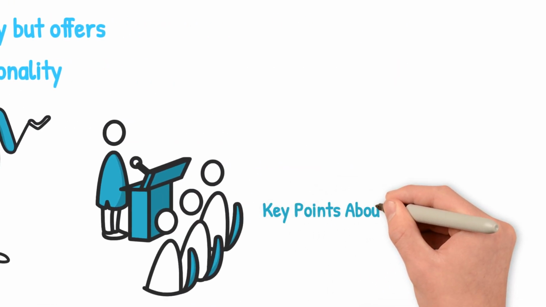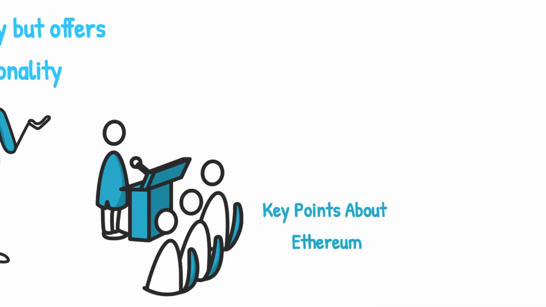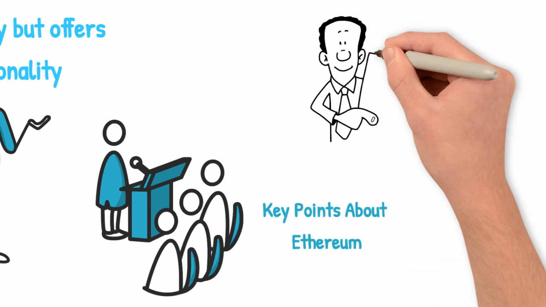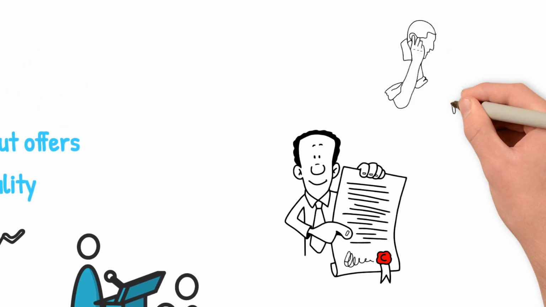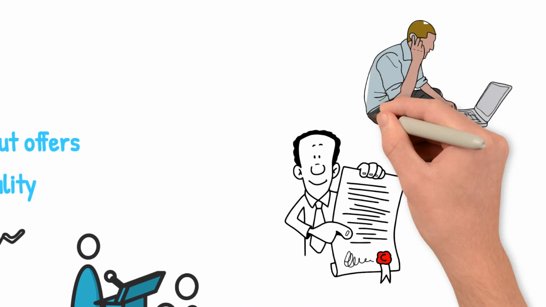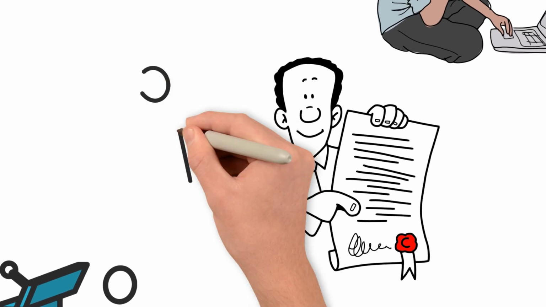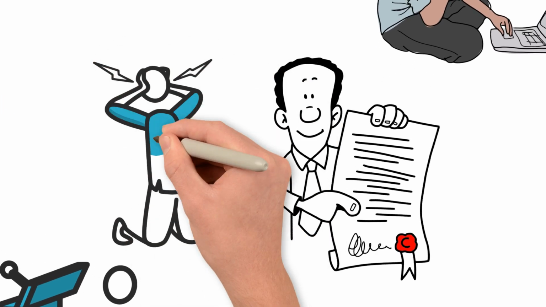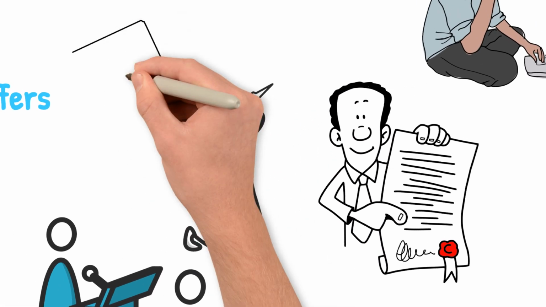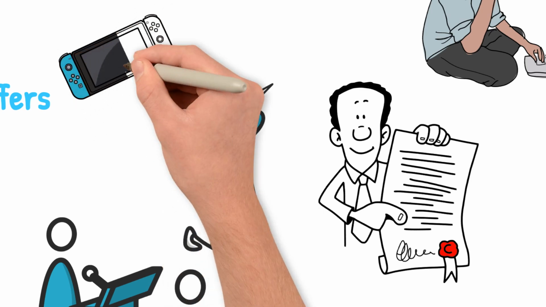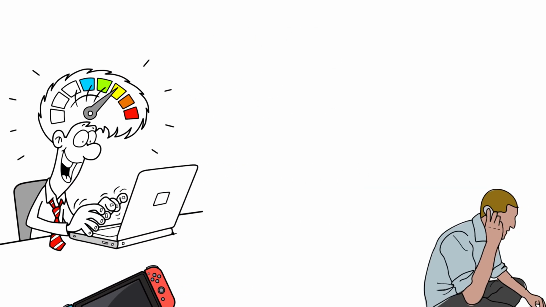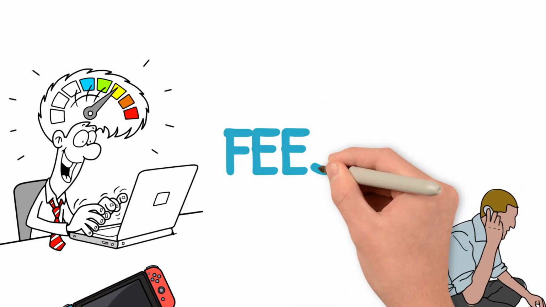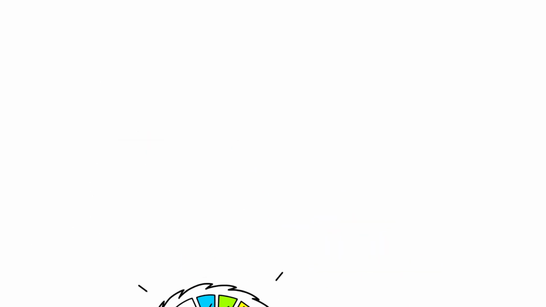Key points about Ethereum. 1. Smart contracts. Ethereum introduced the concept of smart contracts, which are self-executing contracts with the terms of the agreement directly written into code. 2. Decentralized applications, DApps. Developers can build decentralized applications on Ethereum, ranging from financial services to gaming and social media platforms. 3. Ether, ETH. Ether is the native cryptocurrency of the Ethereum platform and is used to pay for transaction fees and computational services on the network.